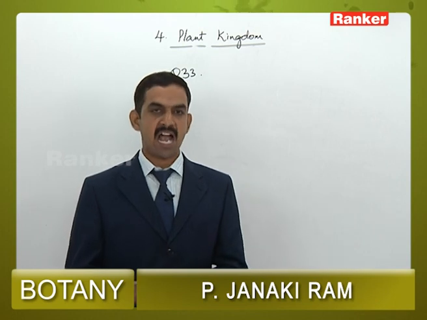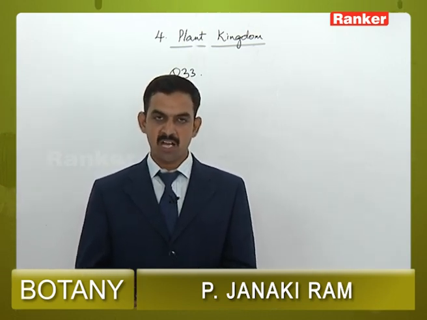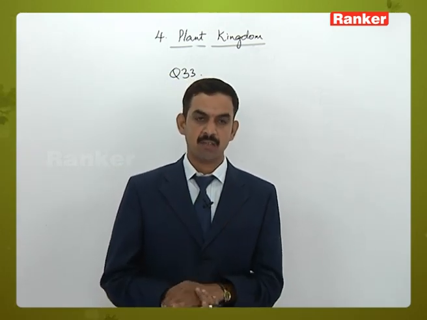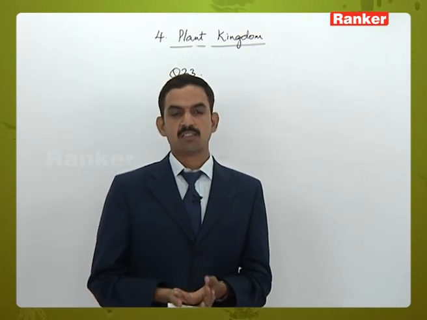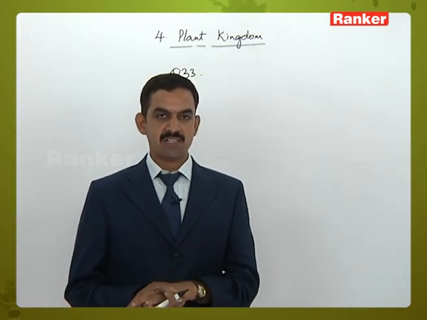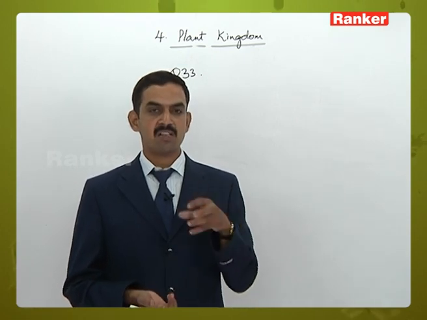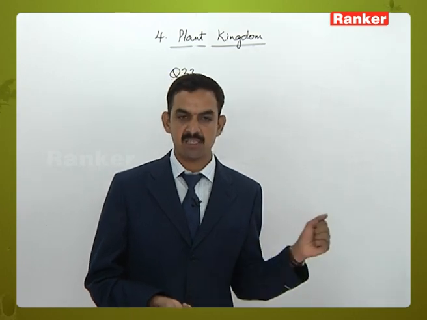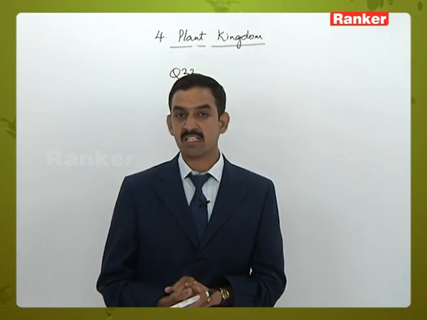Second one, carrageen and algin. Carrageen is a hydrocolloid substance produced by red algae, and algin is a hydrocolloid substance produced by brown algae. Hydrocolloid substance means which helps in attracting water. Third one, mannitol and pyrenoid. Mannitol is a reserve food material present in Phaeophyce members, and pyrenoid is the structure in which the food material is stored in green algae. So these two are not hydrocolloid substances. And the fourth one is Floridian starch, a reserve food material present in red algae.